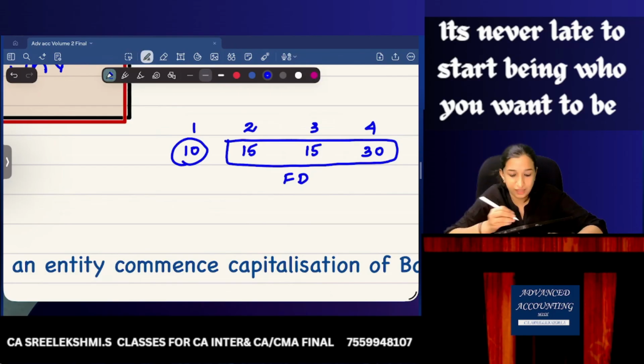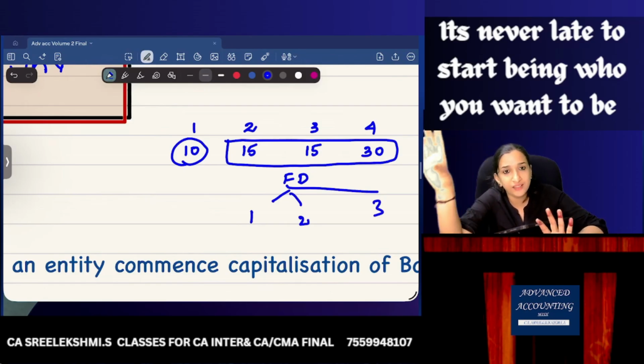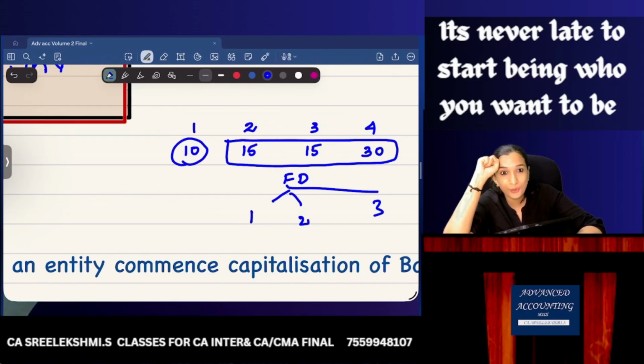deposit as an FD. 1 month FD is available, 2 months FD is available, 3 months FD is available. I can book an FD and earn interest. Yes or no? Because I know that 60 lakhs I need only in the next month. So I can earn interest during the course.